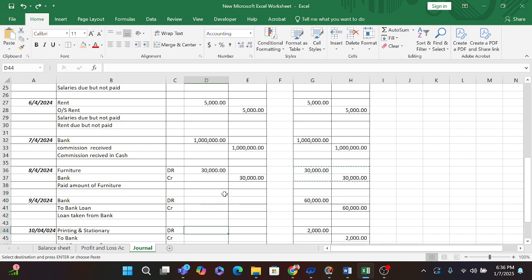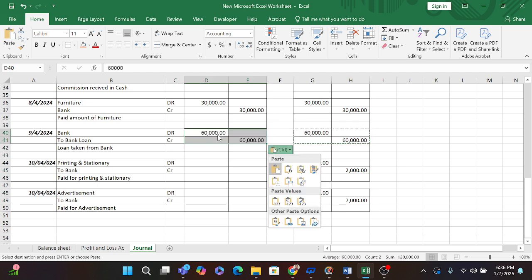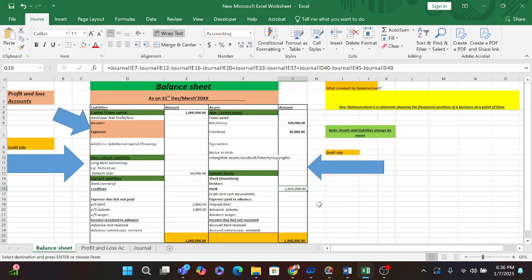I am going on another entry, that is, if I take a loan from the bank, my bank will be increasing, and the reason for increasing this bank balance is the bank loan. So the amount is 60,000 rupees. My bank is increasing by 60,000 rupees.